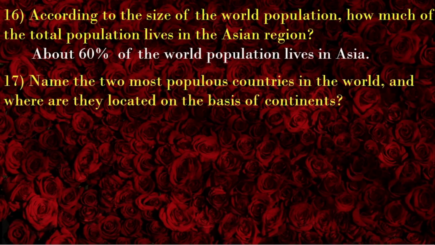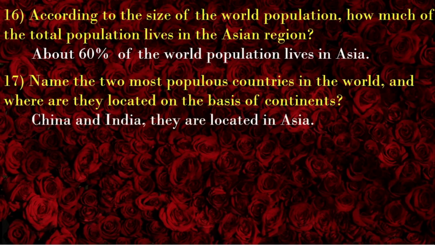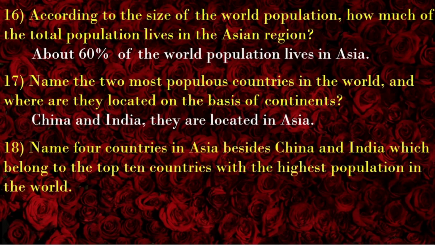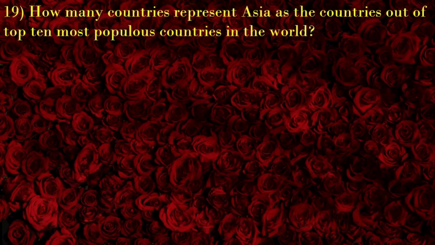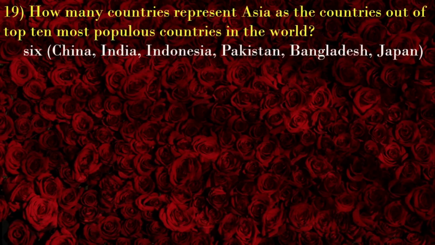Name the two most populous countries in the world and where are they located on the basis of continents. China and India are the most populous countries in the world and they are located in Asia. Name four countries in Asia besides China and India which belong to the top 10 countries with the highest population in the world. Indonesia, Pakistan, Bangladesh and Japan. How many countries represent Asia as the countries out of the top 10 most populous countries in the world? 6. China, India, Indonesia, Pakistan, Bangladesh, and Japan.